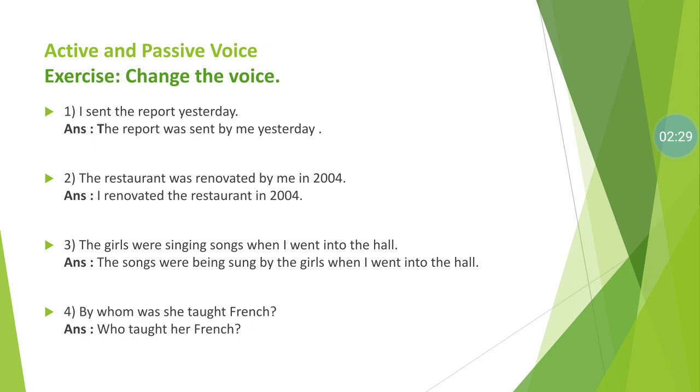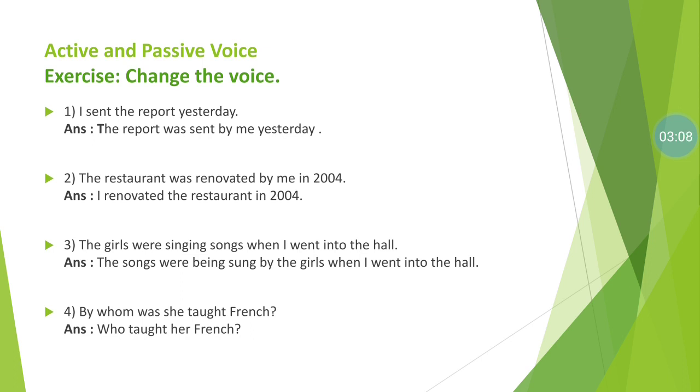In this sentence, subject is I, sent is the verb, and the report yesterday is the object. The report is the object. The sentence begins with the word report. In the sentence simple past tense is used, so was and were are used as helping verb of that respective tense. If the subject is singular, so we use was. So was sent by me yesterday. I transfer into me. Yesterday as it is remain no change. So passive sentence is: the report was sent by me yesterday.